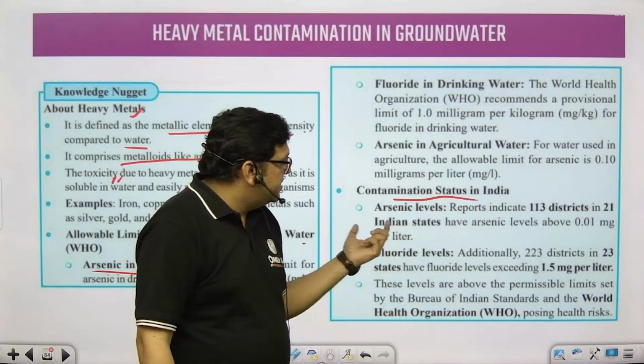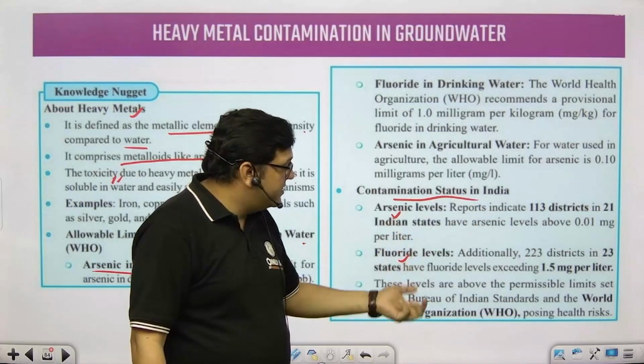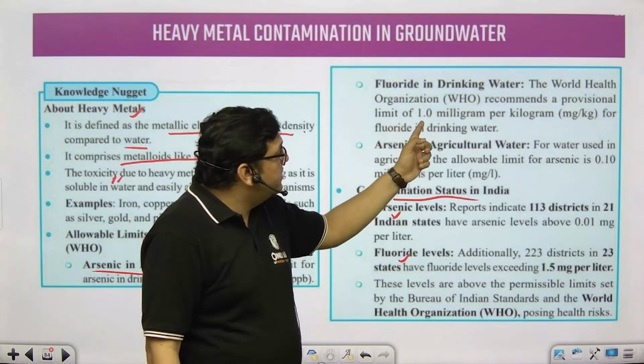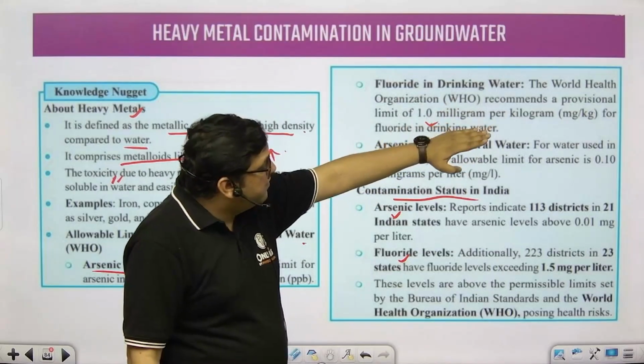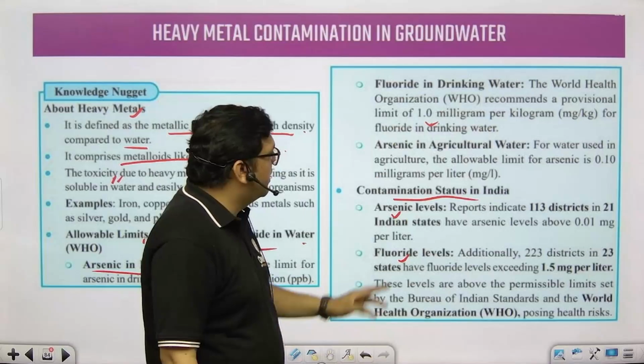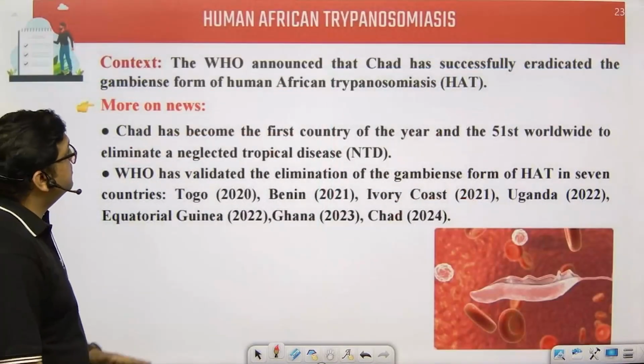Contamination status in India is basically the number of districts which are affected by arsenic. Fluoride levels can definitely be high, and for fluoride in drinking water, a provisional limit of 1.0 milligram per kilogram is recommended, right? So these are the standards that can be used.